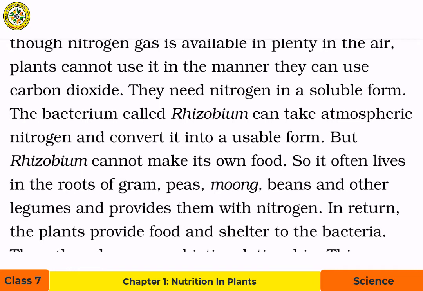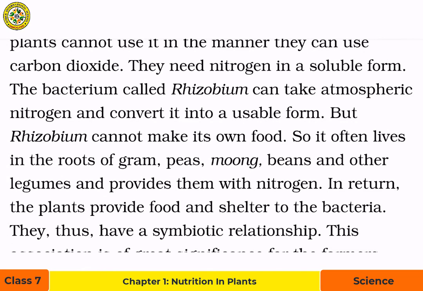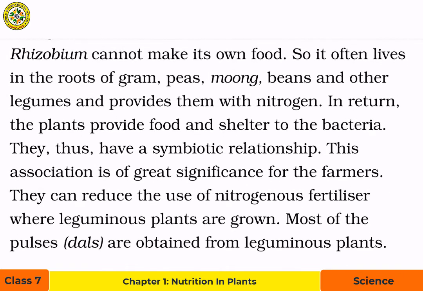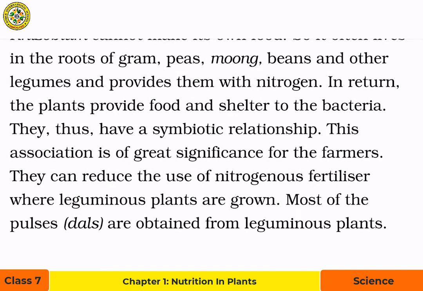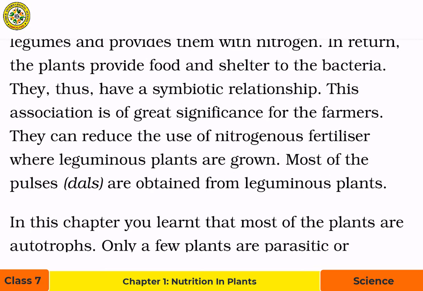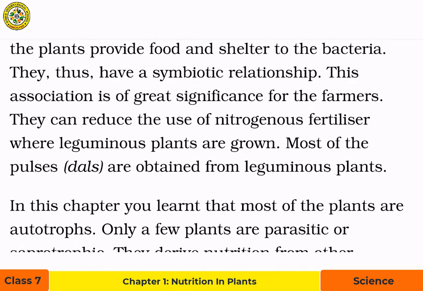So it often lives in the roots of gram, peas, moong, beans, and other legumes and provides them with nitrogen. In return, the plants provide food and shelter to the bacteria. Thus, they have a symbiotic relationship. This association is of great significance for the farmers. They can reduce the use of nitrogenous fertilizer where leguminous plants are grown. Most of the pulses or dals are obtained from leguminous plants.